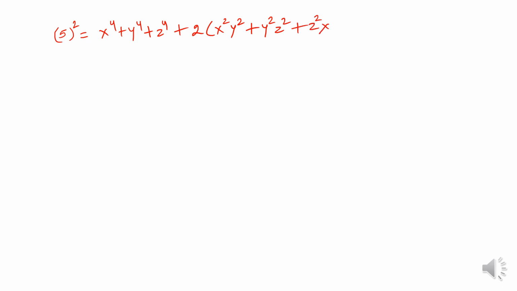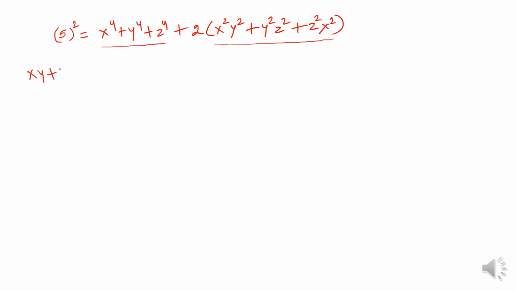Now I'm just going to put in the values in the expression obtained. It was (x² + y² + z²)², so it is 5² equal to x⁴ + y⁴ + z⁴ + 2 times (x²y² + y²z² + z²x²). Fine. Now I need to find this x⁴ + y⁴ + z⁴, but this particular value is also unknown to me. I do not know the value of this. So how to find this now?